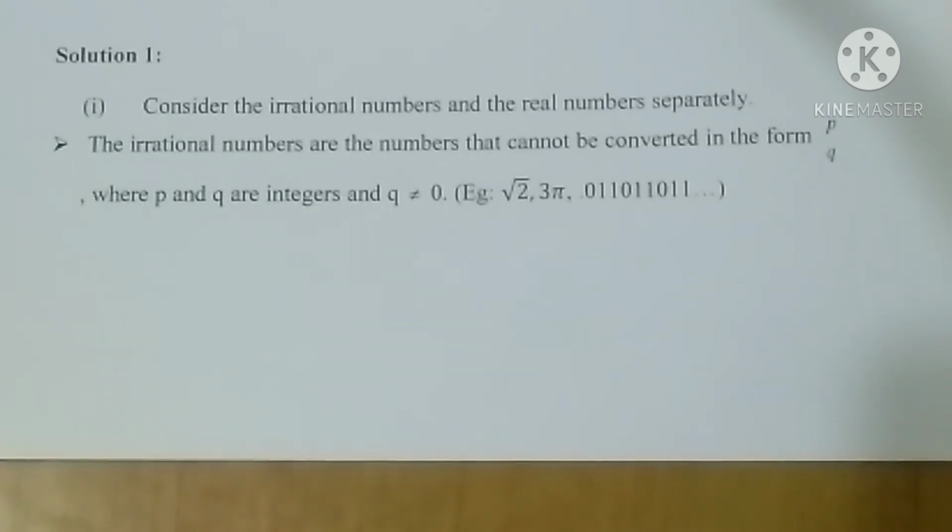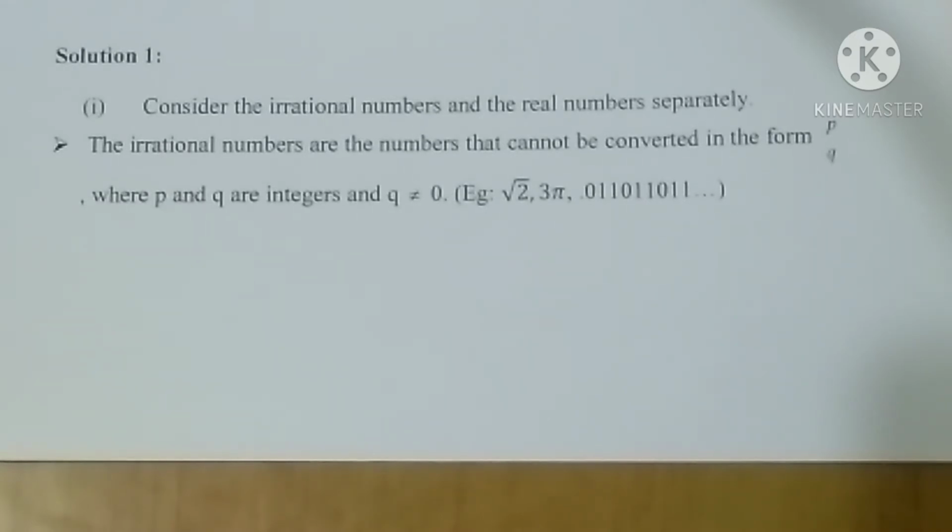Consider the irrational numbers and the real numbers. What we have to prove here? An irrational number is always a real number. Irrational numbers are those which cannot be converted into the form p by q, where p and q are integers and q not equal to 0. Some examples were already given: root 2, root 3, pi, 0.011011011 and so on.